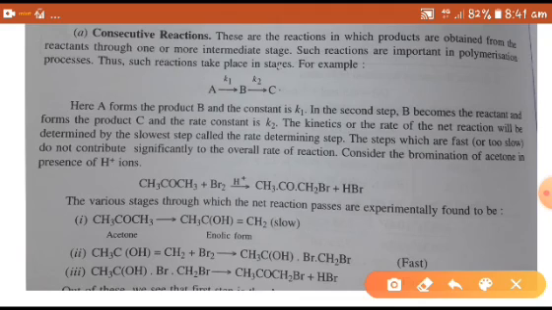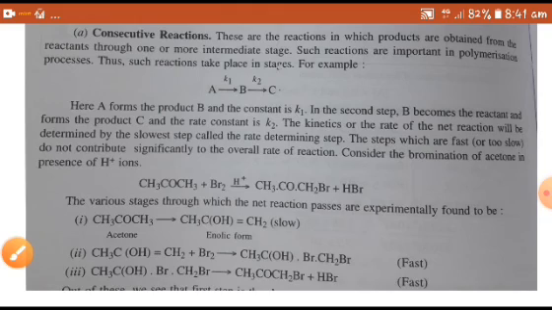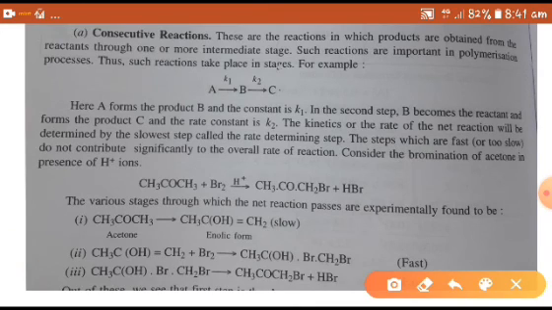Consider the bromination of acetone in presence of acid. Bromination of acetone gives rise to this product. The various stages through which the net reaction passes are experimentally found to be as follows. In the first step, the enolic form is formed. This is the ketone form, and this is the enol form.